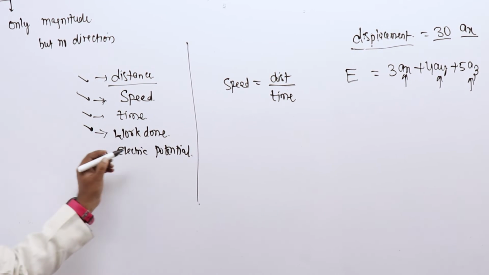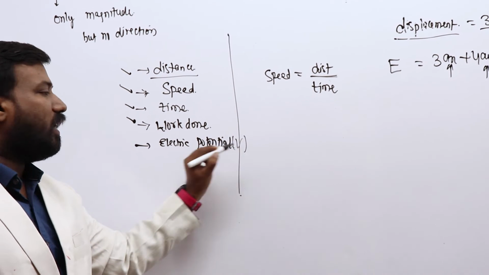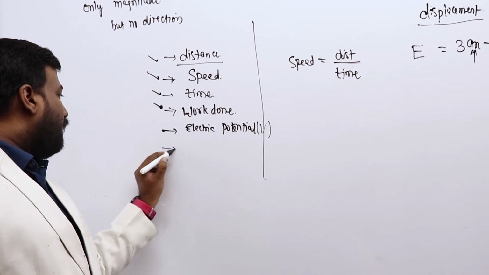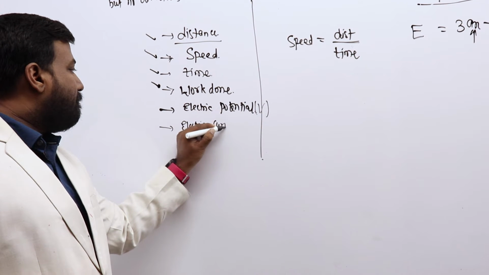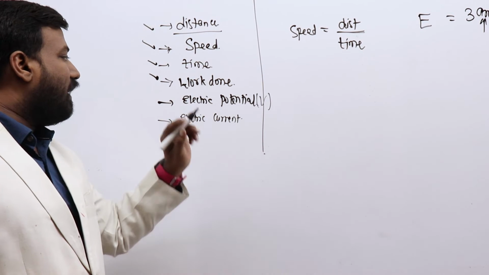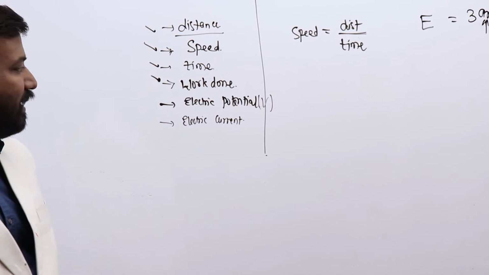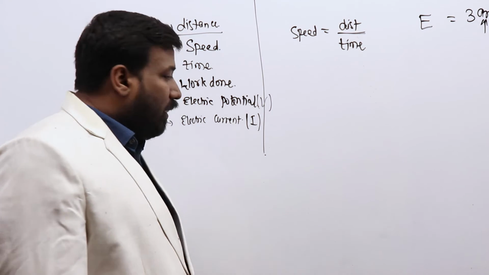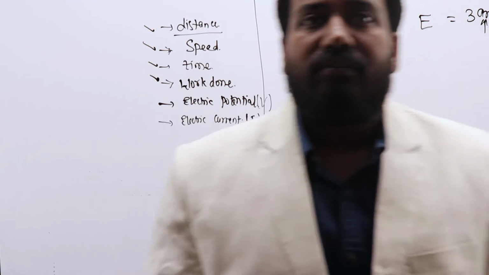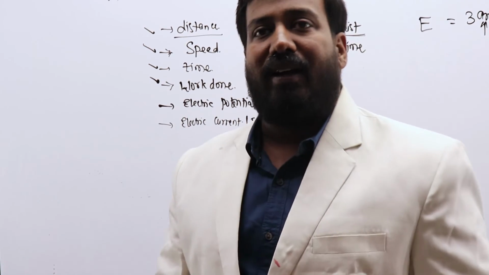If I take electric potential, which is V, which is a scalar quantity, and if I take electric current, a very interesting example is electric current. Is electric current I a scalar quantity? Now let me recall the definition of electric current.